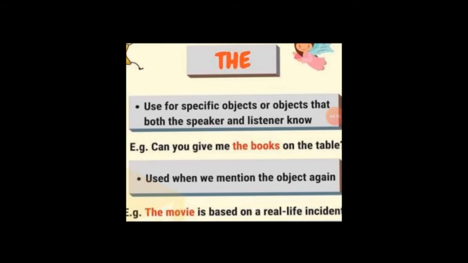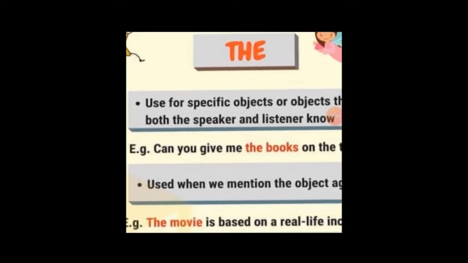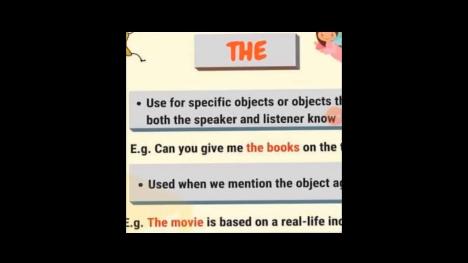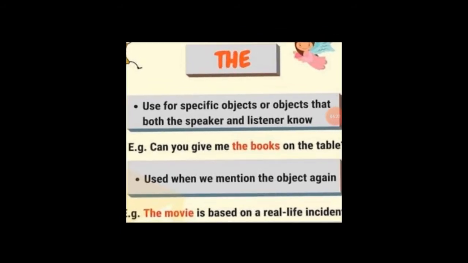Okay, this slide is also about "the". The is used for specific objects that both the speaker and the listener know. For example, can you give me the books on the table? So if I'm speaking to someone and the other person is listening to me, he or she is also acquainted with the books I am talking about.